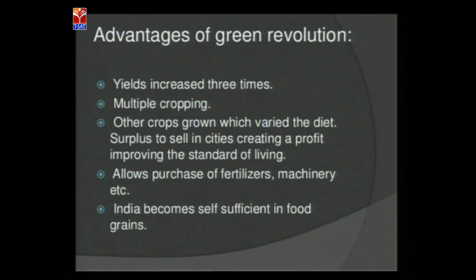And the purchase of fertilizers and different types of machinery: you know that for agriculture we need different types of machinery and fertilizers. These fertilizers, which are mixed with different chemicals, play a major role in crop production and in increasing it. And the machinery used in the crop system was also introduced then, and India became self-sufficient in food grains and also started exporting different types of food grains to other countries. So these are the advantages of the Green Revolution.